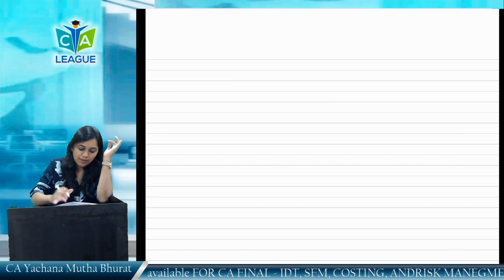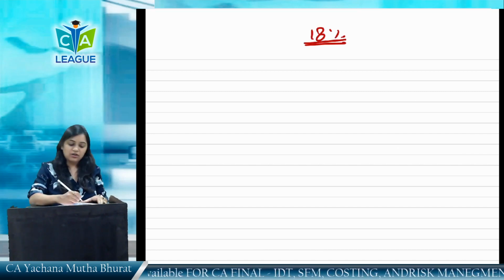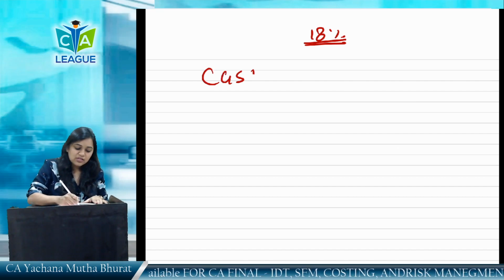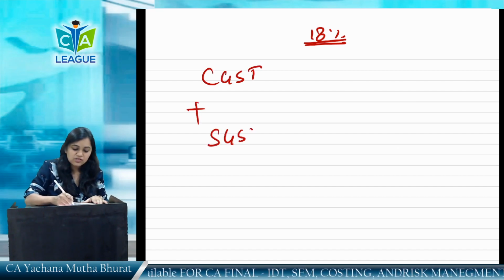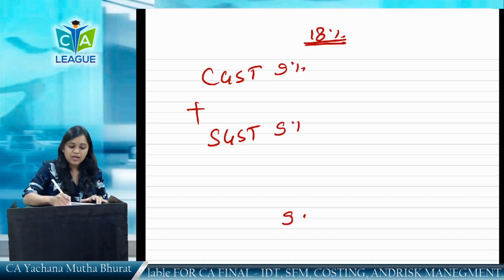Here we'll take that example. For example, the total rate of tax is 18%. In case of intrastate transaction, which tax will be levied? CGST plus SGST. Here CGST will be 9% and SGST will be 9%.